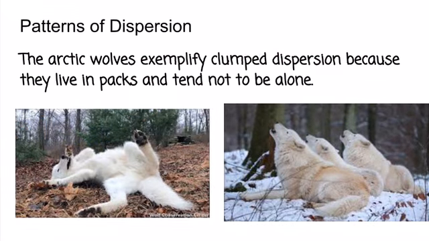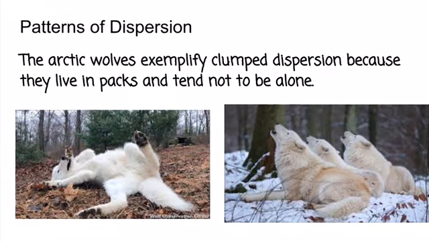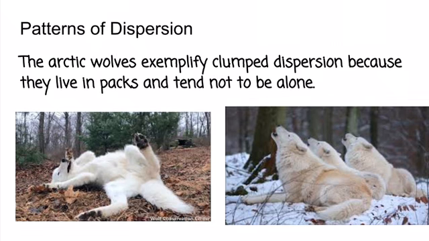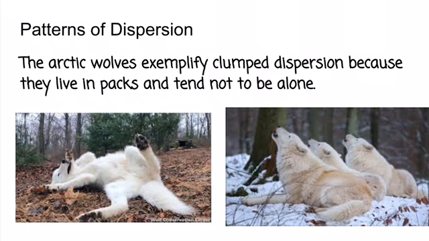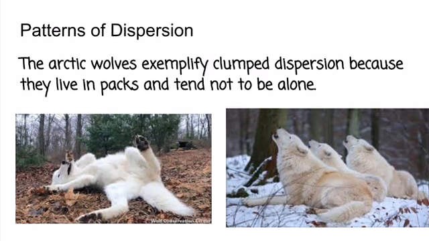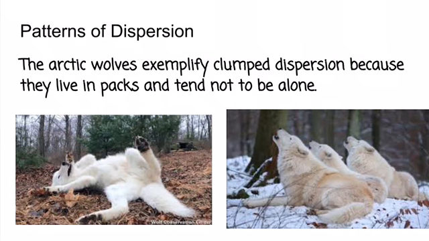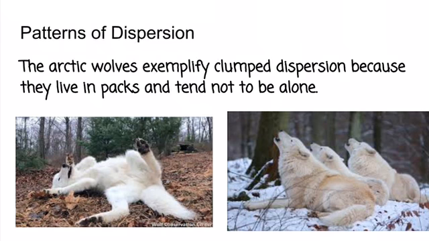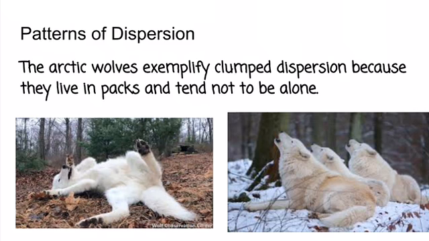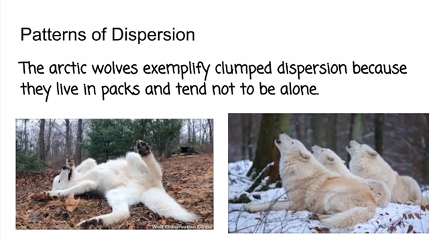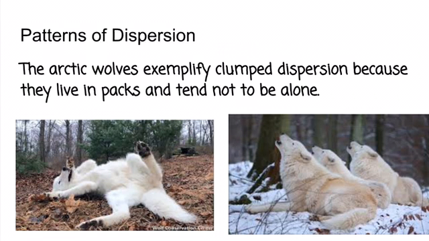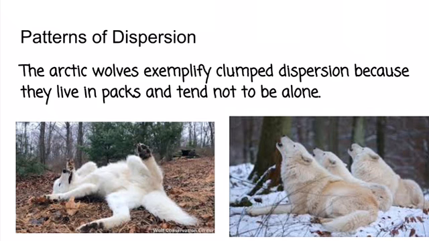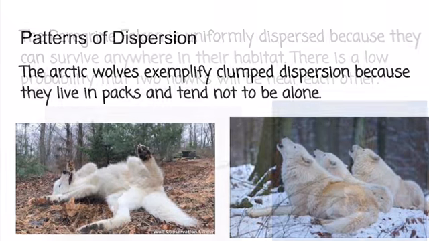Next, we have patterns of dispersion. The first pattern of dispersion is clump dispersion, and an example of that is the Arctic wolf, because they tend to live in packs and are not normally alone. The picture on the right shows 3 wolves howling together, which shows their pack mentality, and also the howling shows that they're trying to keep other wolves away or communicate to their fellow wolves where they are. This exemplifies clump because it has the different groupings with not many other lone wolves in between each group.